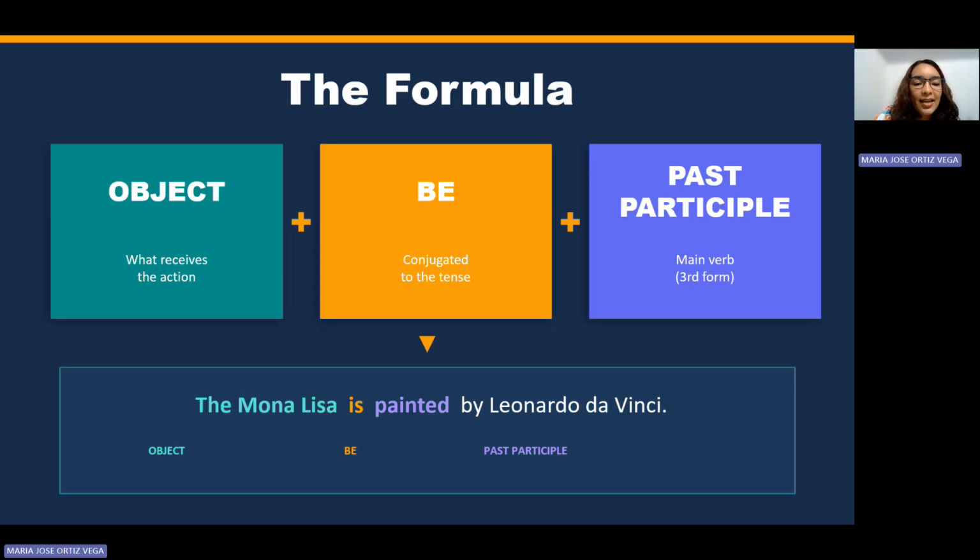Okay, the Mona Lisa is the object of our sentence, and is is the verb to be in present simple. Painted is the verb in past participle, the central action of our sentence, and by Leonardo da Vinci is the subject of our sentence. Okay, very well.